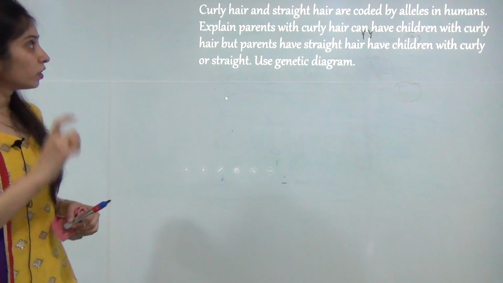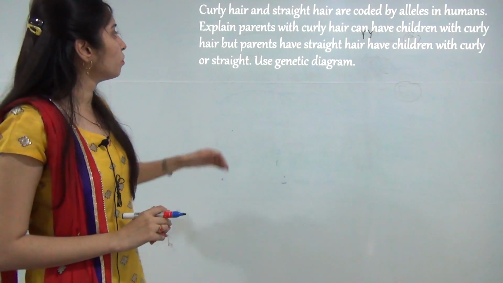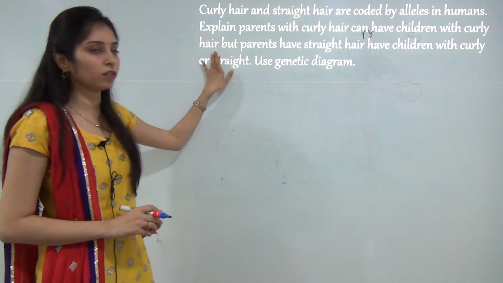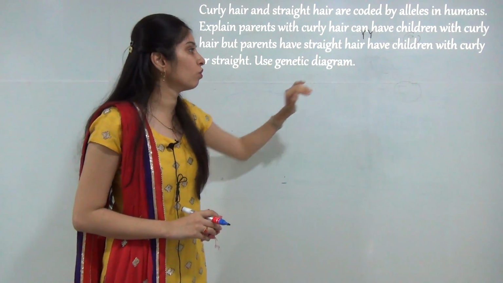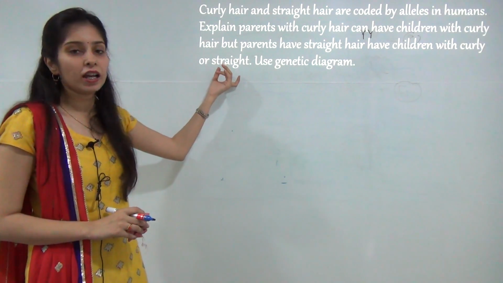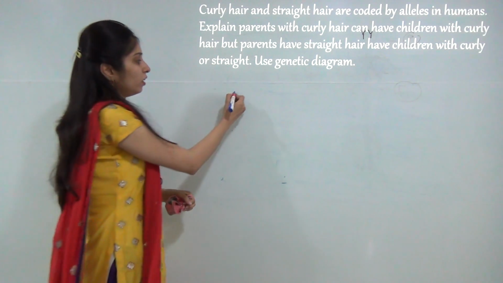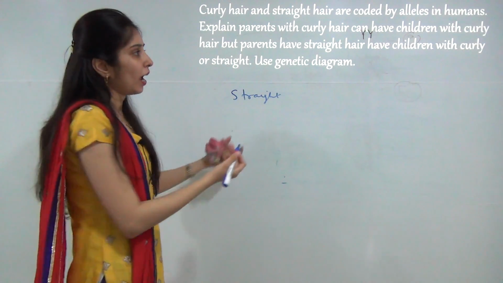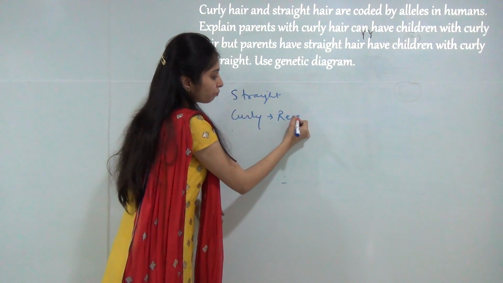Now, there is a question: curly hair and straight hair are coded by alleles in humans. Explain why parents with curly hair can have children with curly hair, but if parents have straight hair, they can have either a curly or straight child. Use the genetic diagram. We know that straight hair is the dominant character and curly hair is the recessive character.